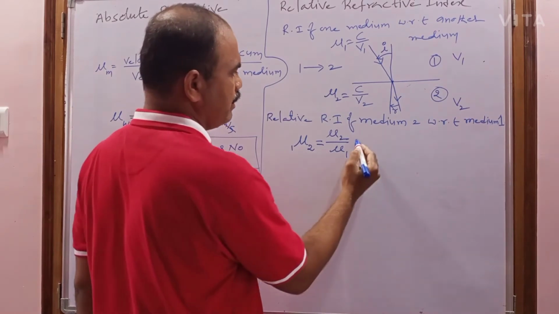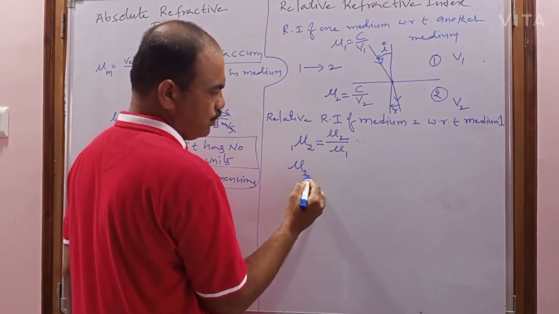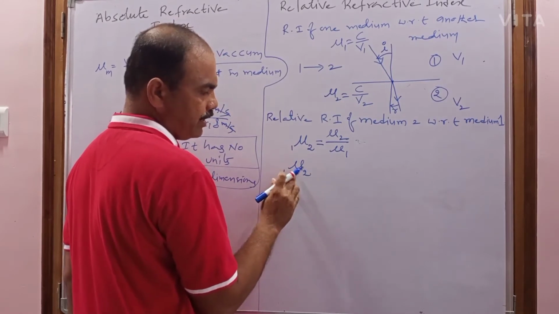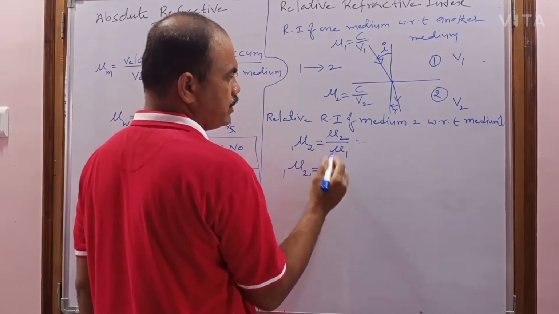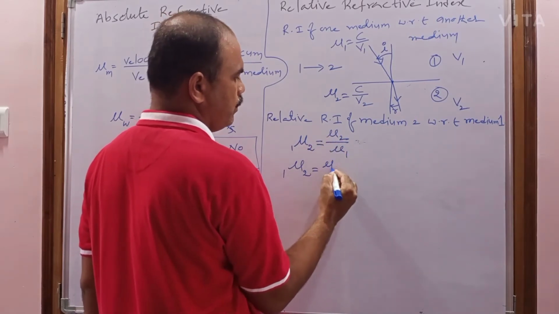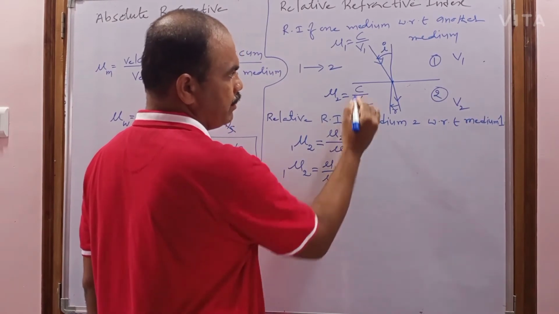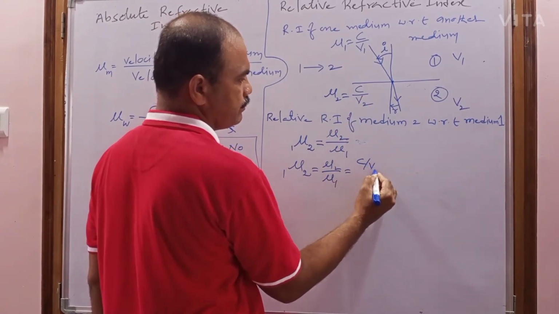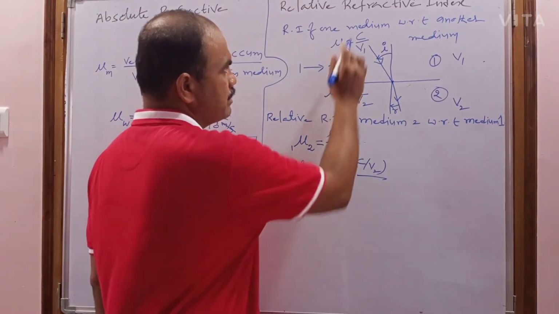Now substitute here. Mu 2 to 1, nothing but the relative refractive index of medium 2 with respect to 1, equals mu 2 by mu 1. What is the absolute refractive index of medium 2? C by V2. What is the absolute refractive index of medium 1? C by V1.